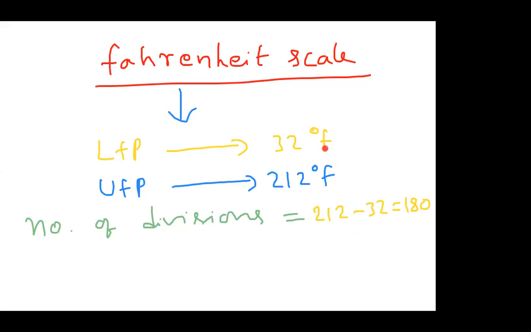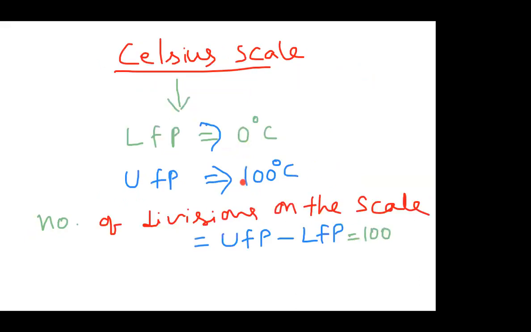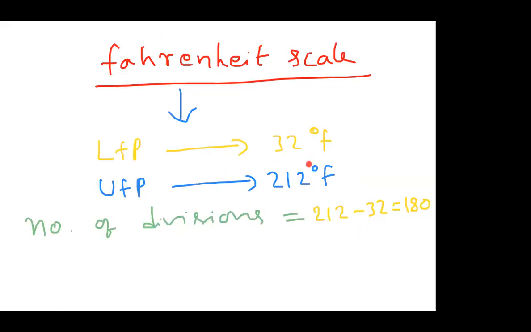So this is also the melting point. This is boiling, 212 degree Fahrenheit in Fahrenheit scale. What are we representing with 212 degree Fahrenheit? That corresponds to 100 degree centigrade in Celsius scale. That is the upper fixed point here. 100 degree centigrade, the same boiling point, we write here in terms of Fahrenheit as 212 degree Fahrenheit.